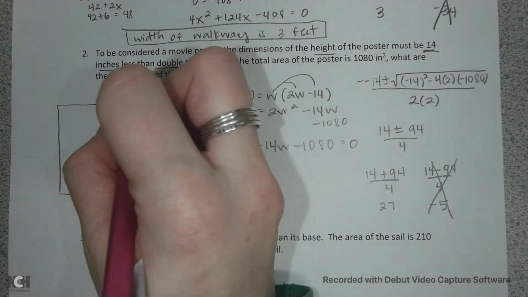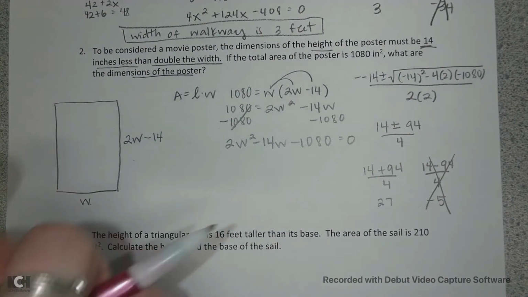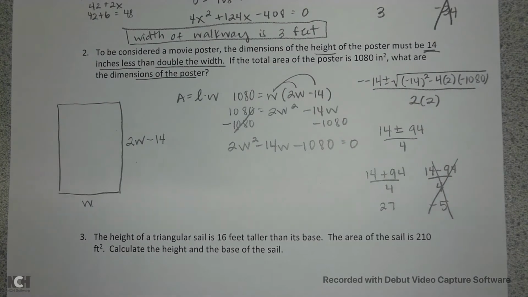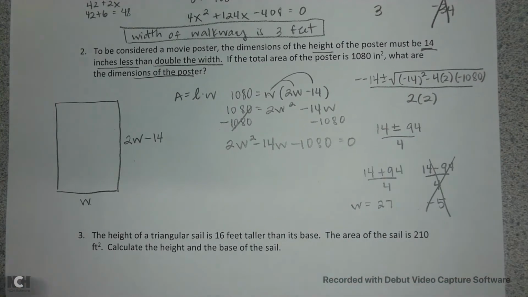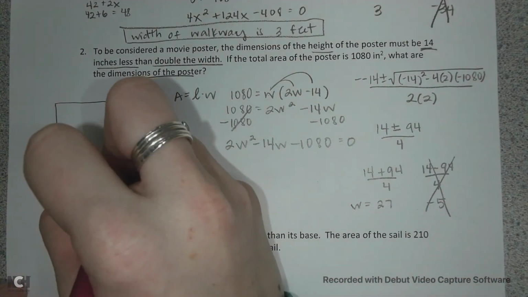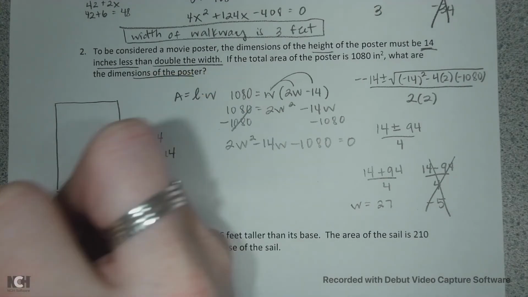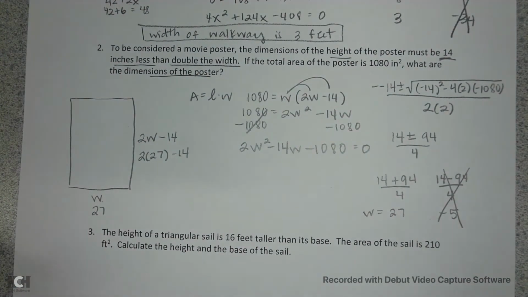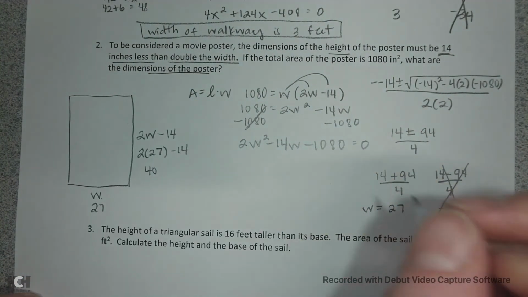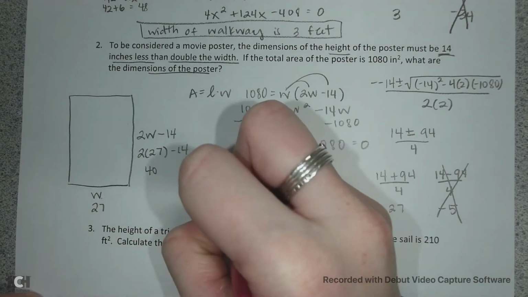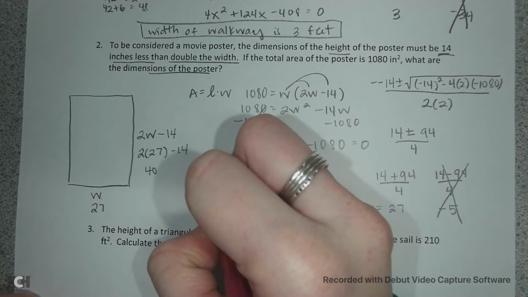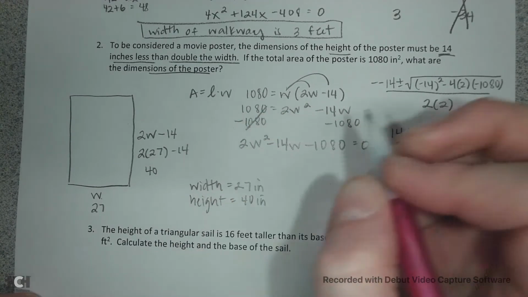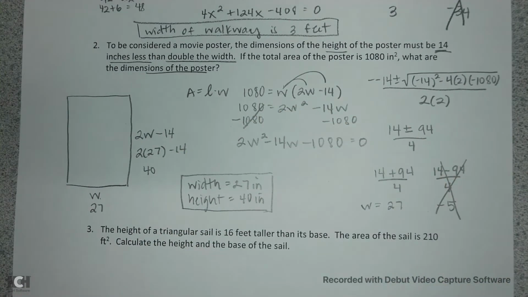Okay, now I want to know the dimensions of the poster. So I want to know what these are. So exactly what we did on the top one, but now it's like for reals. So we're going to plug 27 in for w because that's what we just solved for. So 2 times 27 minus 14, and then this w is 27. And 2 times 27 minus 14 is 40. So we have a width of 27 inches, and we have a height of 40 inches. And that is our movie poster.